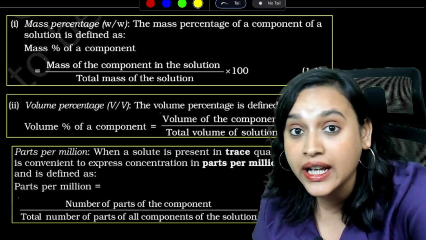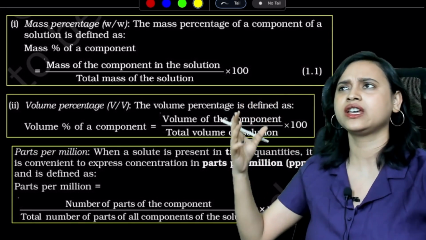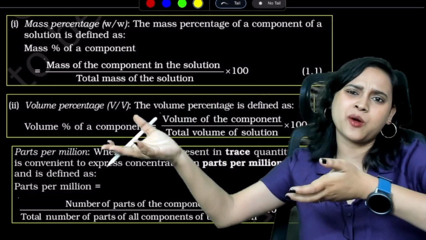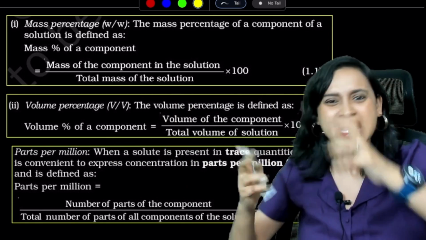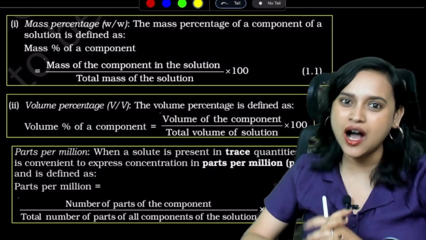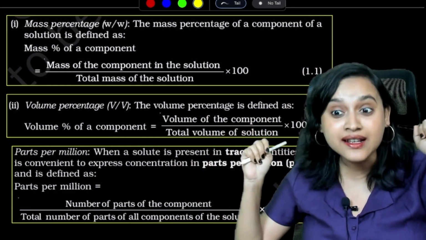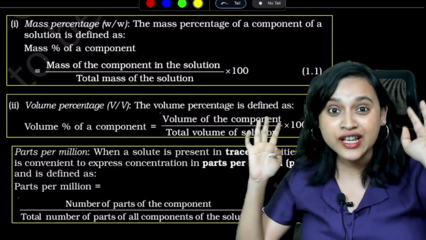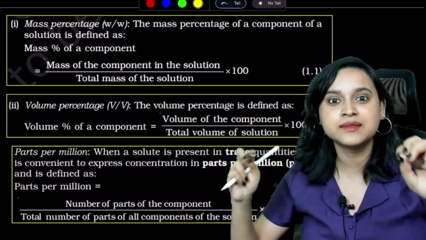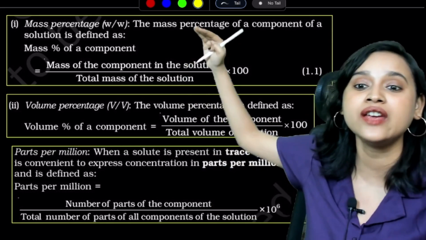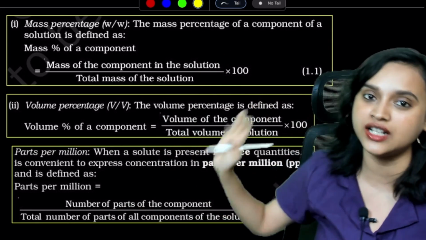They basically talk about कि this probably has a lot amount of solute, or this probably has a less amount of solute. Now that's not gonna work out for us, because hey, we are all science students, right? We are all chemistry students. Accuracy and precision is something that we really needed, which is why we have these many concentration terms.